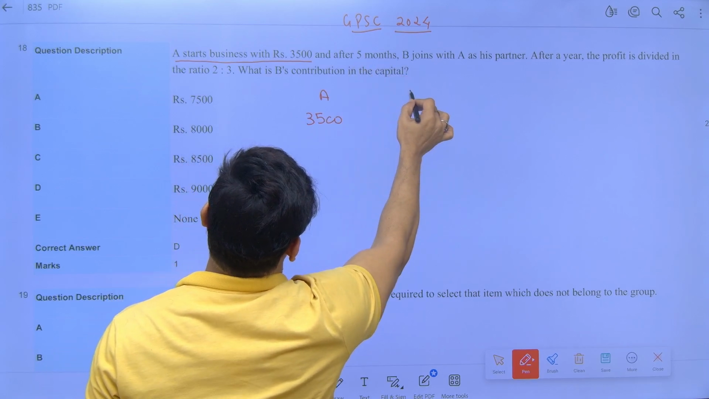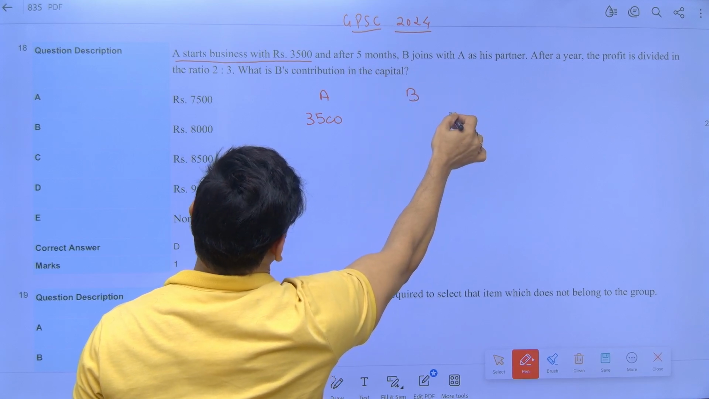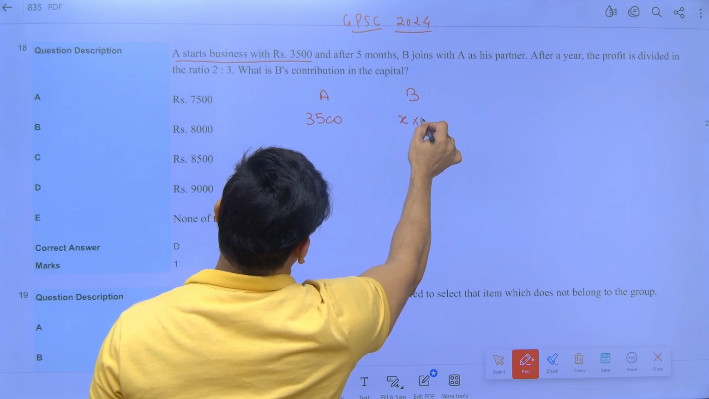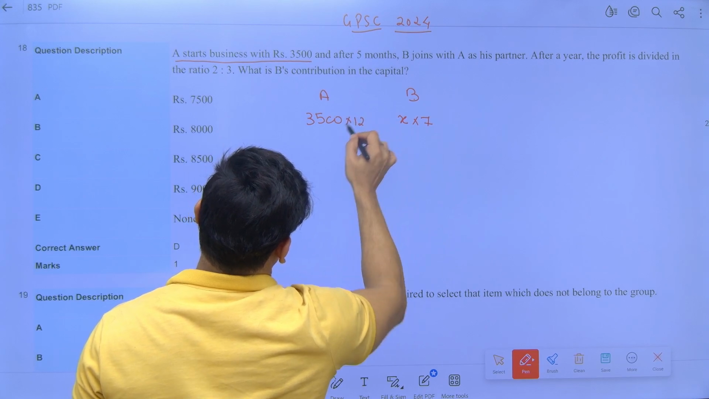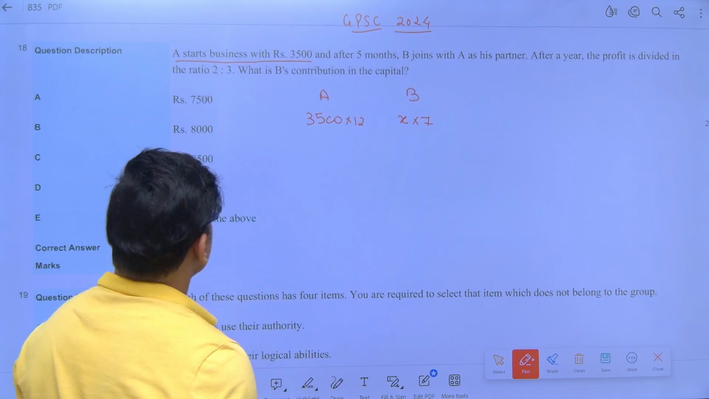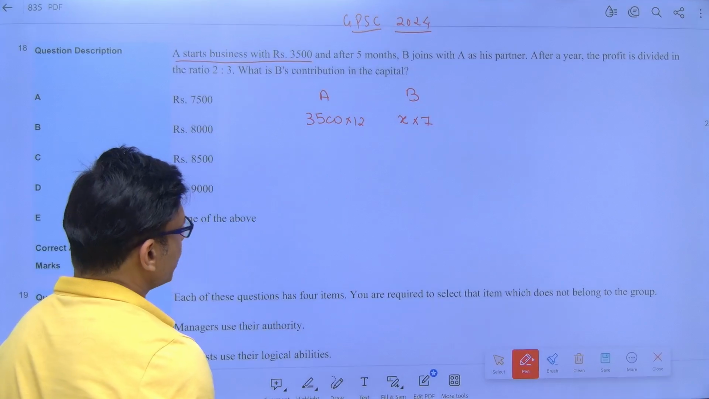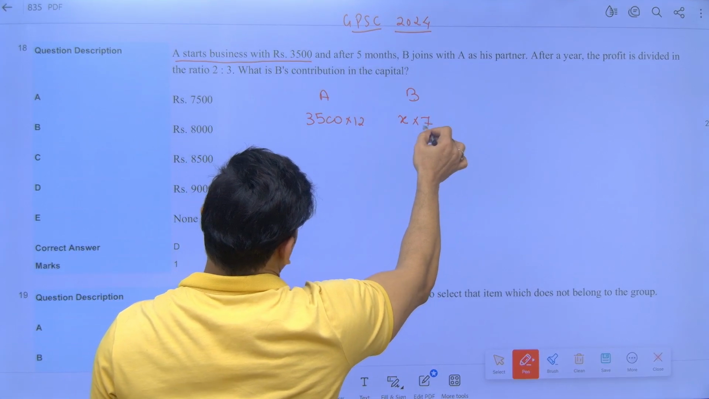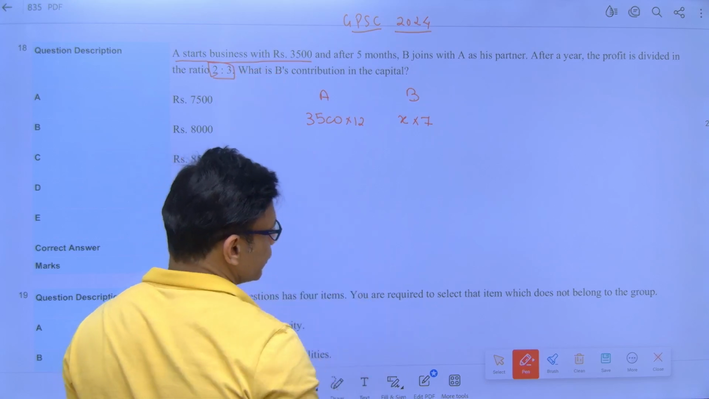Time period is involved. B joins with A as a partner after 5 months, with some capital we don't know. Let's say capital X. Now B joined this business for 7 months, while A has joined for 12 months. After a year, profit is divided in the ratio 2:3. Do you remember that we have solved a similar or exactly the same question?